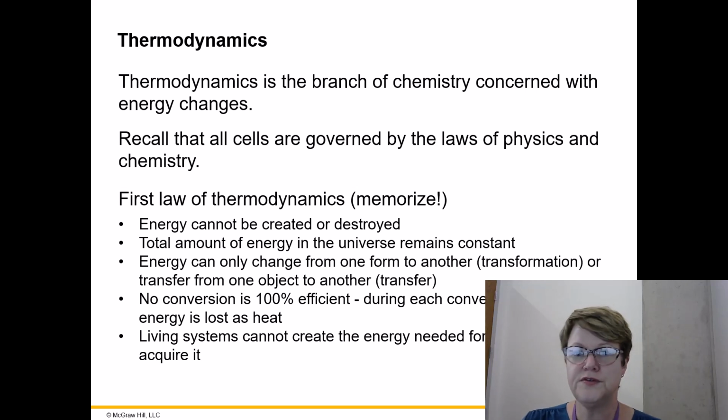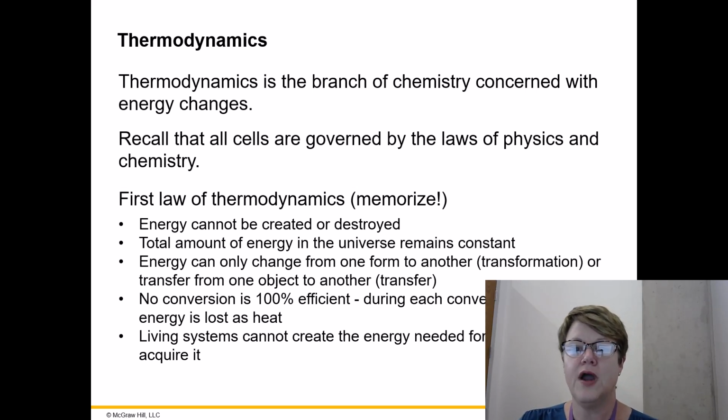So on your preview, you learned the term thermodynamics, and thermodynamics has to do with the study of the branch of chemistry that has to do with energy transfers and transformations. So remember that cells and organisms in biology, everything is governed by the laws of physics and chemistry. And so there are laws of thermodynamics that living organisms also follow.